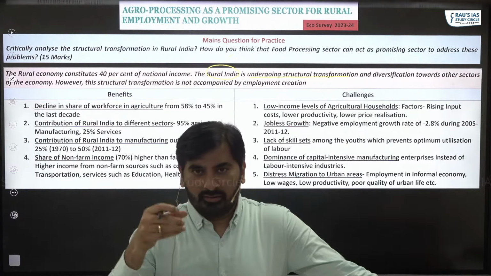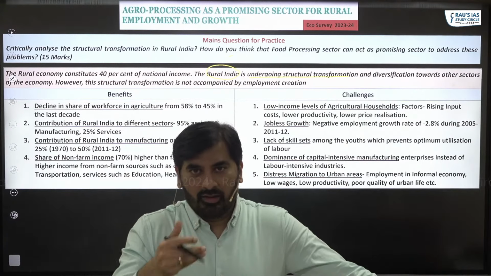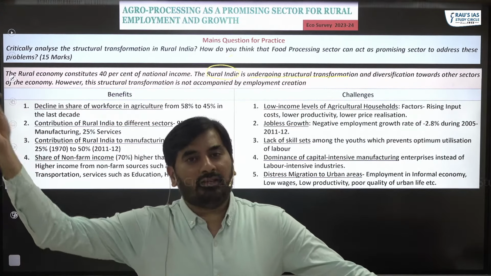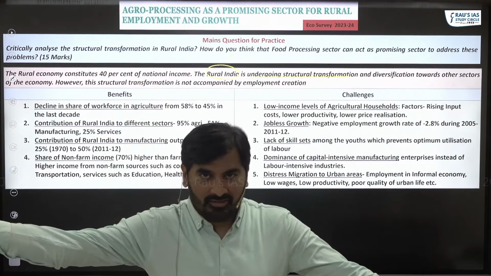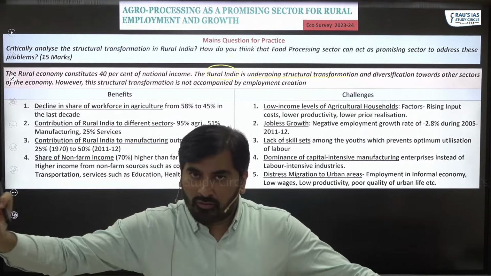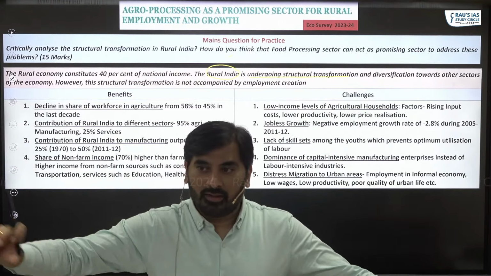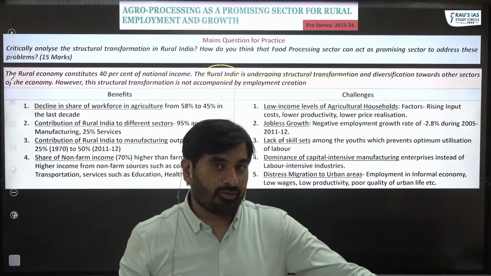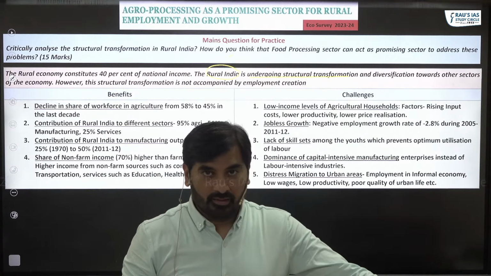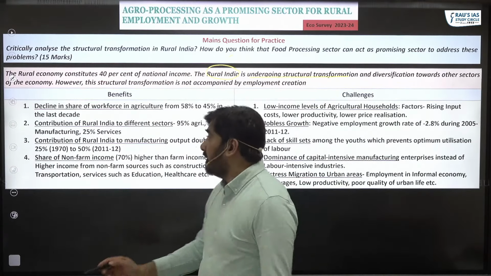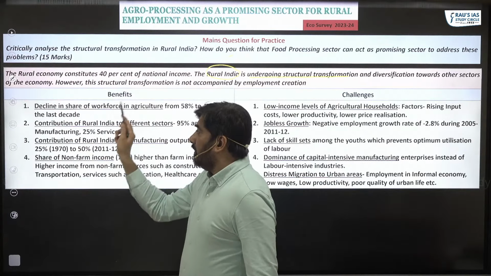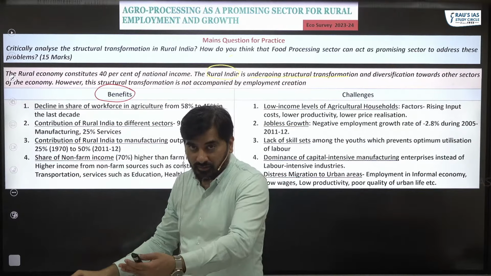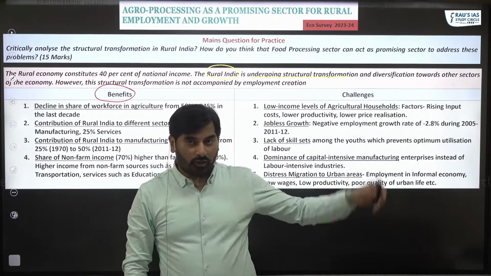Structural transformation means an economy is dominated by agriculture. After the development of agriculture, the manufacturing sector gets developed, and after the manufacturing sector, the services sector gets developed. So rural India is also undergoing that kind of structural transformation. But it is being said there are some flaws or problems in that structural transformation. What are the problems? So first we'll concentrate on the benefits of the structural transformation. What are the good things about it? And then we'll look at the problems.